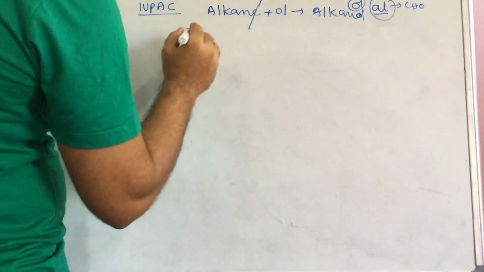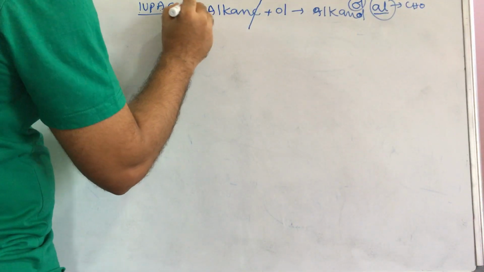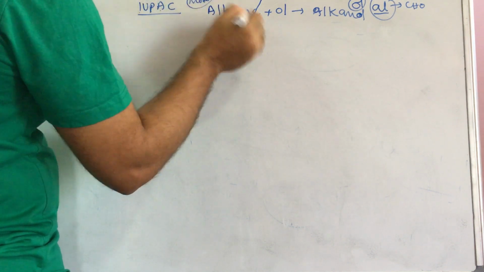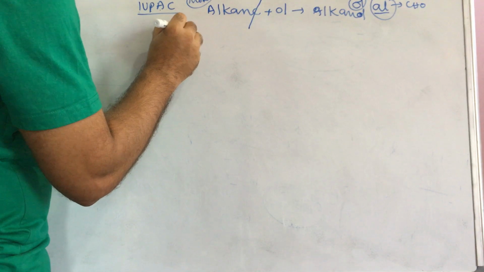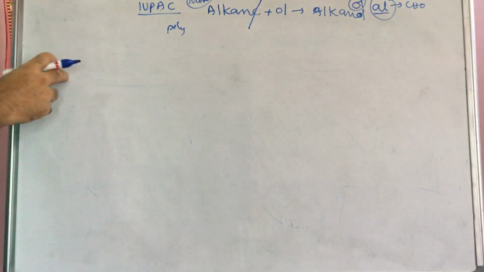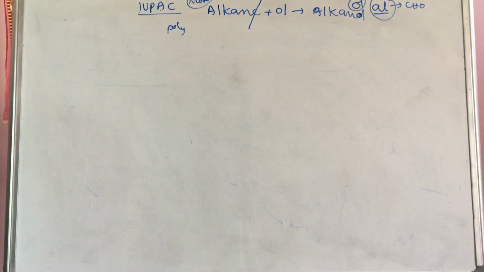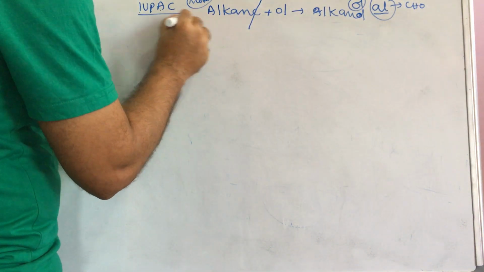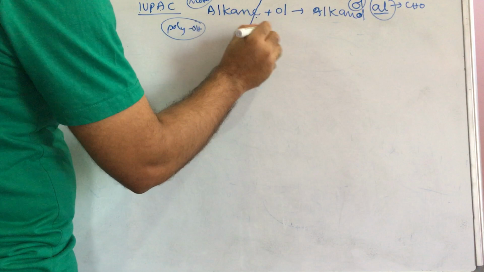But keep in mind, this is for monohydroxy compounds only. Polyhydroxy means more than one. I have given di, tri, poly here, but from di onwards it is considered poly. For polyhydroxy compounds, the E will be written, it will not be cancelled.